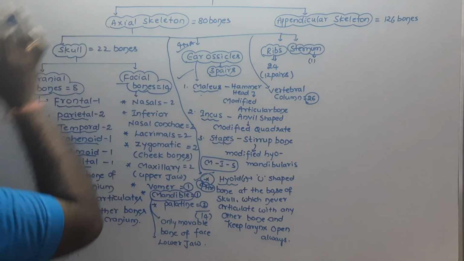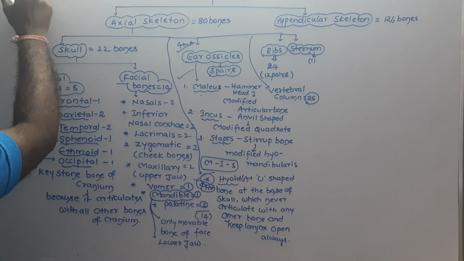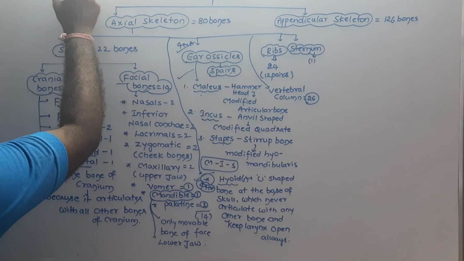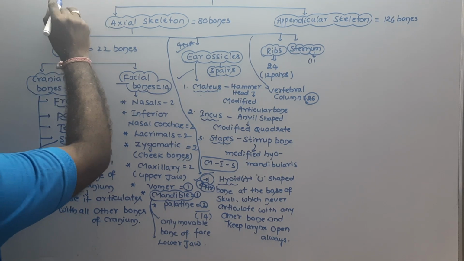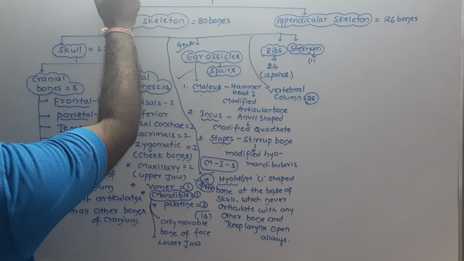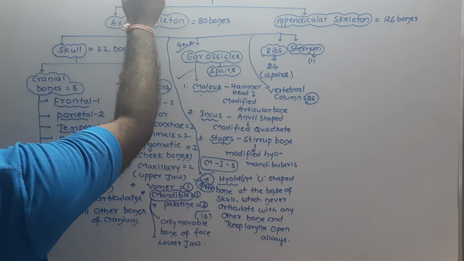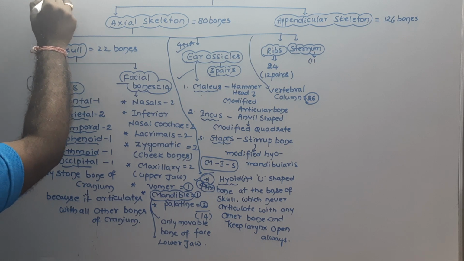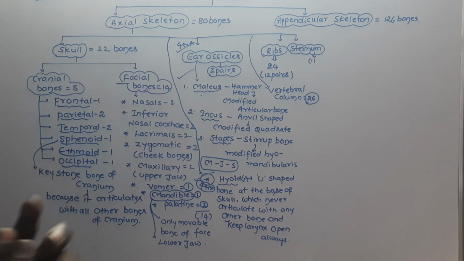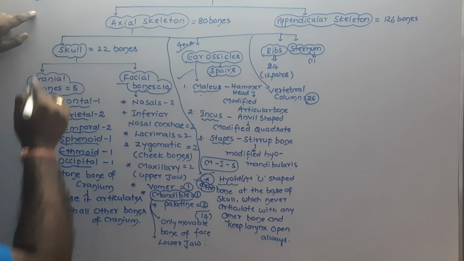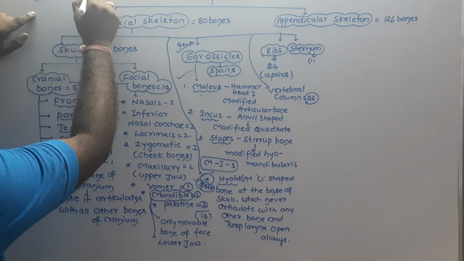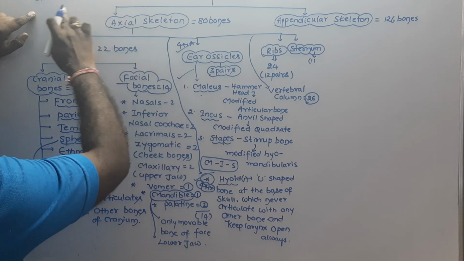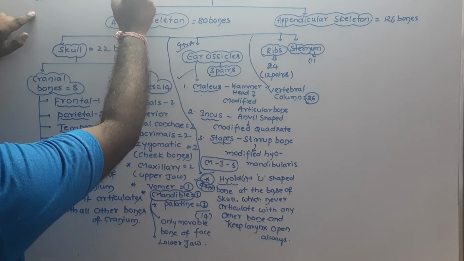Okay, right. The question I want to ask you is the total number of bones. This is the question they asked in previous examinations. The total number of bones that are associated with the skull are how many? Among that, they are asking skull, cranial bones.